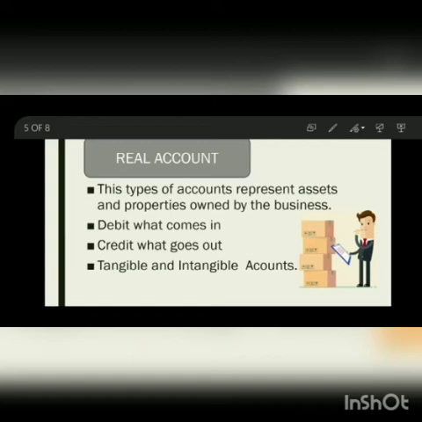Like if I give you one example, received commission rupees 4500. So what journal entry are you going to pass? Received commission. What is coming to your account? Cash is coming. So cash account debit to commission account. Commission is what? Your income. Income is your nominal account. Getting? Debit what comes in. What is coming to you? Cash is coming. Credit what goes out. What is going? Commission is going. Commission is nothing but your income. Income is your nominal account.